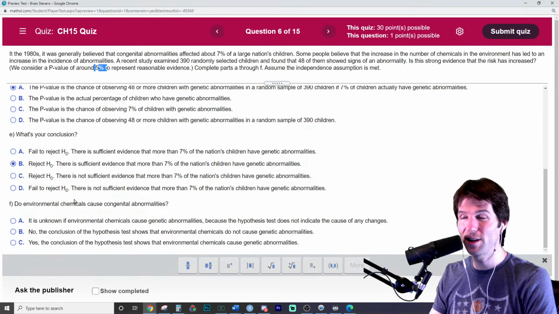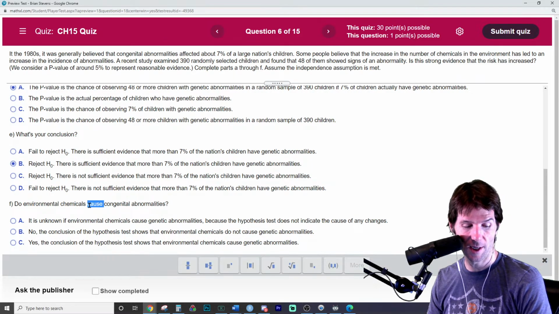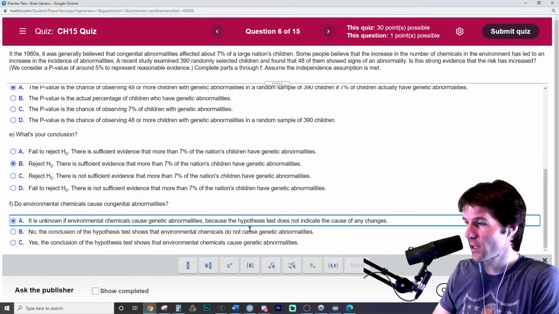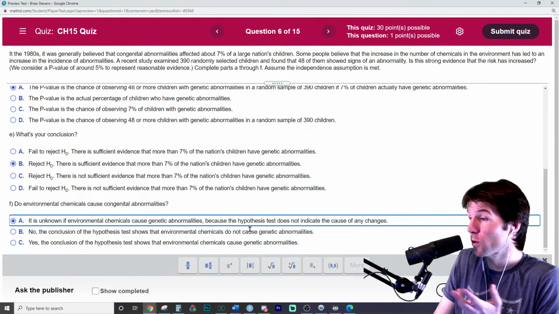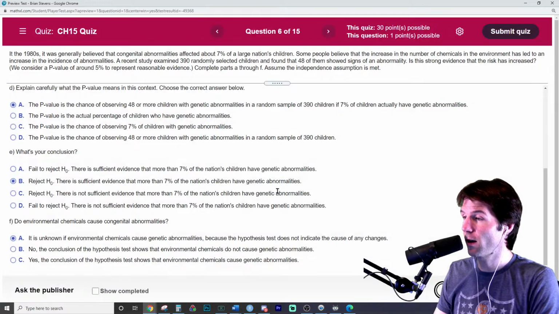Do environmental changes cause? This is usually one that catches people. This cause right here is a trick word, trying to catch you. It's unknown if it causes it. We can't say cause and effect. We can just say, because who knows what's changed? We don't know. This was not an experiment. This was just an observational study, and we've got 100%.